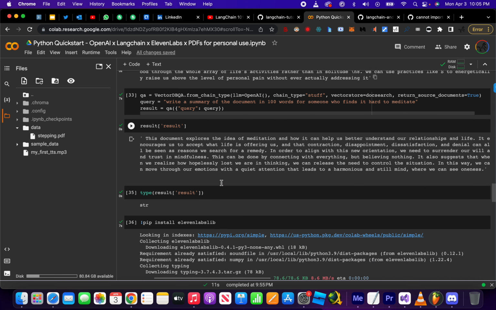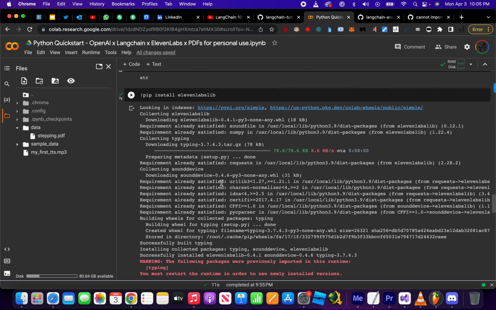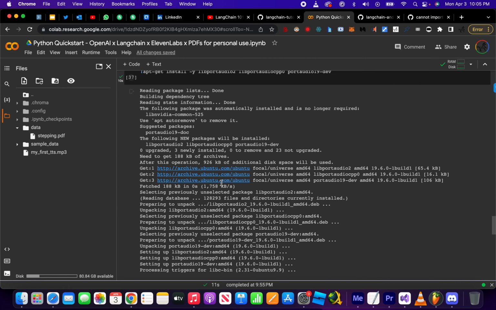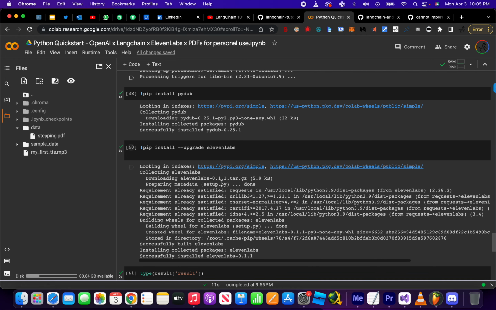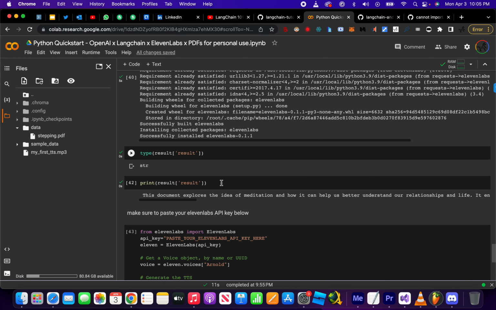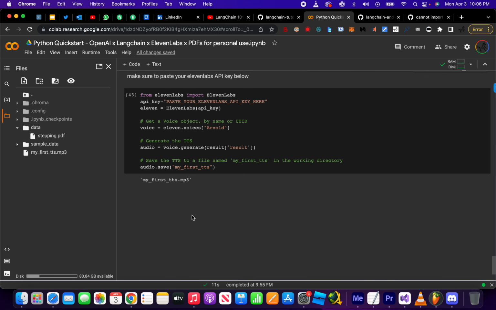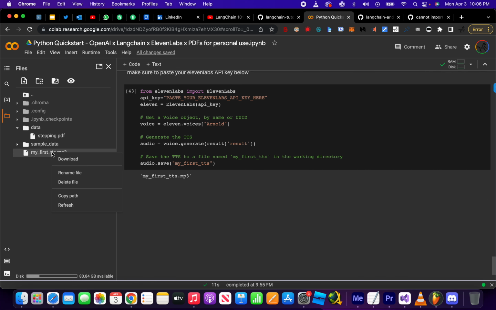Bang, bang, bang. And this is where I get into the ElevenLabs. I found I had to install some stuff. So my results I'm getting with OpenAI on this PDF is stored in result in this thing here. It's a string. I can print out this string. And I can use ElevenLabs to read it out.